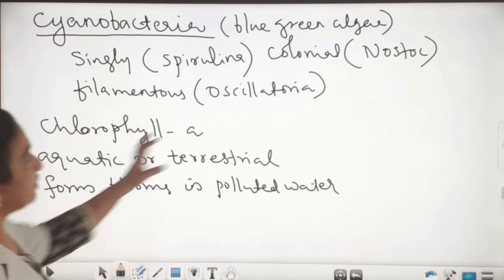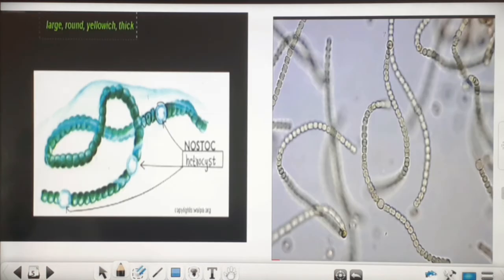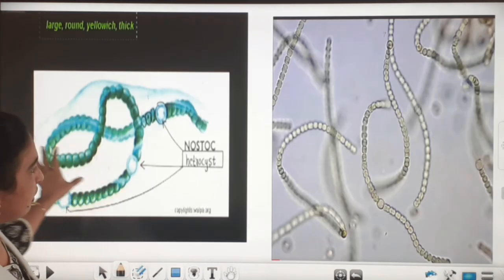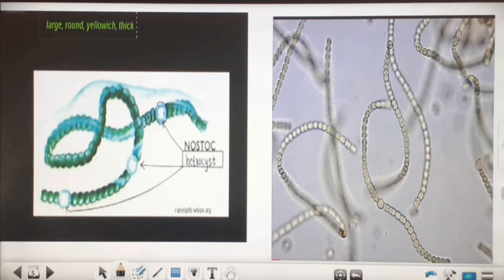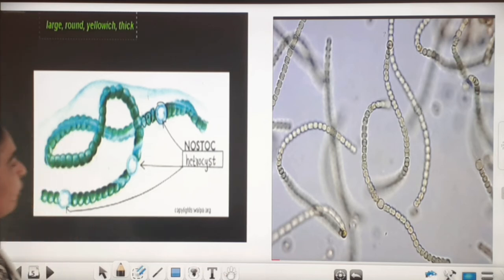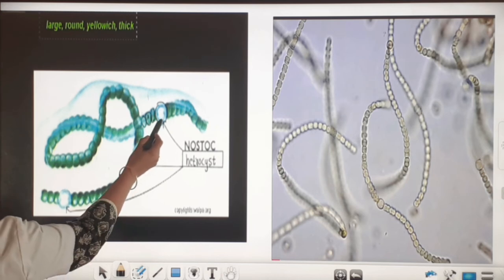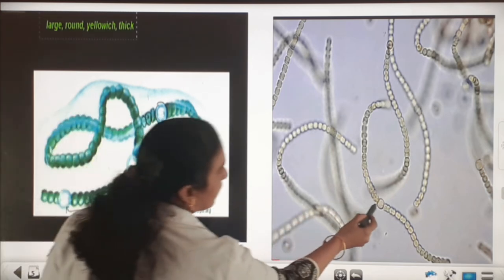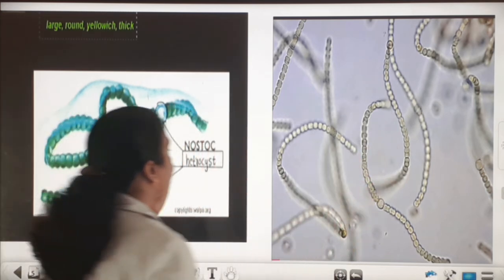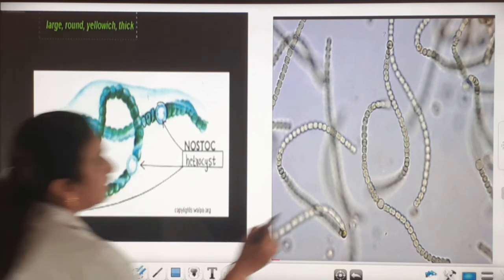And I will show you the Nostoc picture. Here we can see the Nostoc. It is the colonial form of cyanobacteria. So these are the two pictures of Nostoc. And in Nostoc you can see a special structure in between, and that is called heterocyst. You can see it over here, and here also.